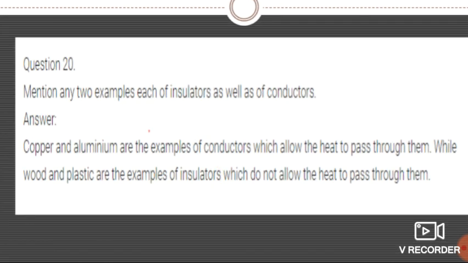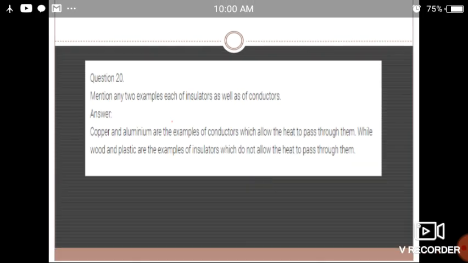The next question: mention any two examples each of insulators as well as conductors. See students, copper and aluminium are examples of conductors, which allow heat to pass through them, while wood and plastic are examples of insulators, which do not allow heat to pass through them.